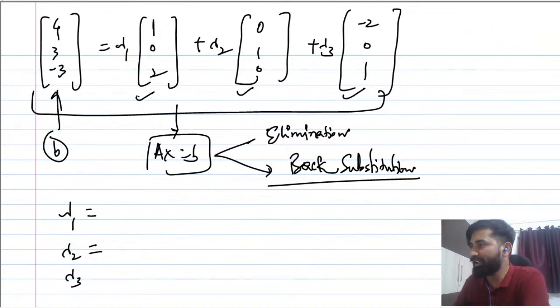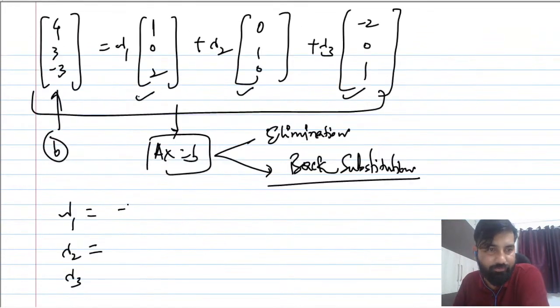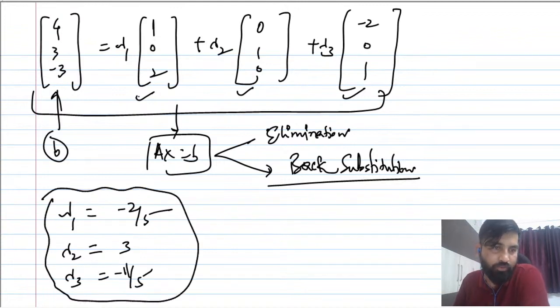So lambda 1 and lambda 2 and lambda 3 you will get here as, let me check this, lambda 1 you will get minus 2 by 5. Okay, lambda 2 you will get as 3, lambda 3 you will get as 11 by 5. Okay. So should I tell how to apply elimination? No, not option A. Okay, option D will be correct here.